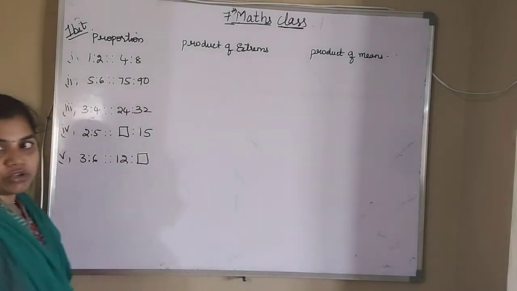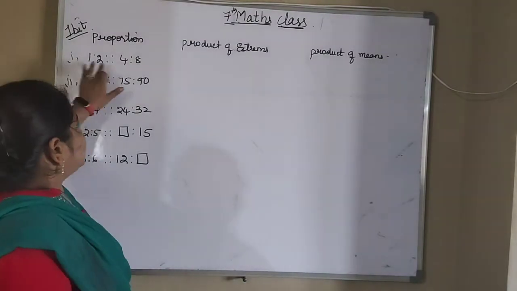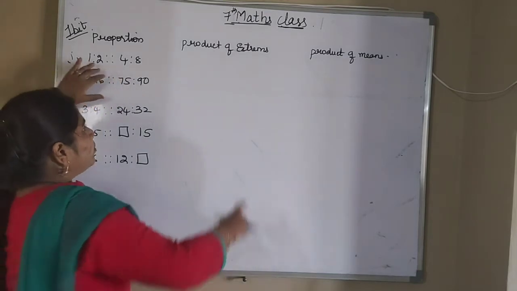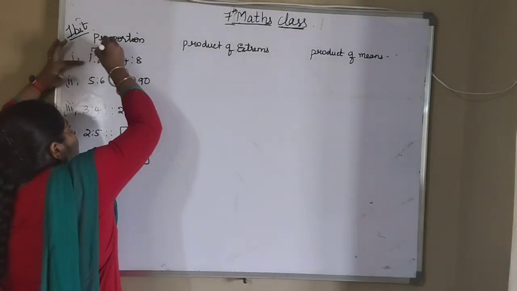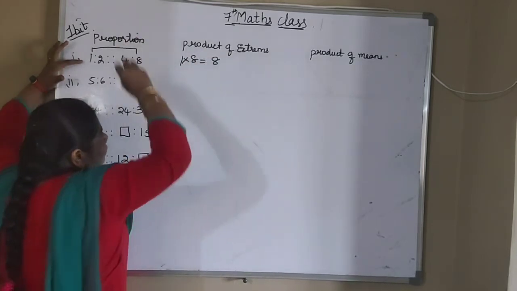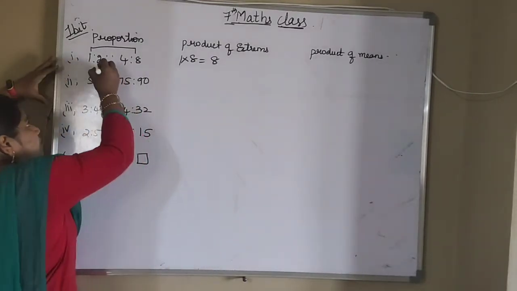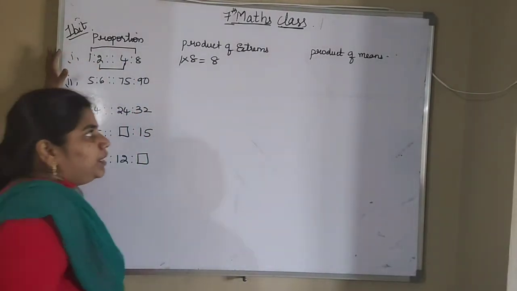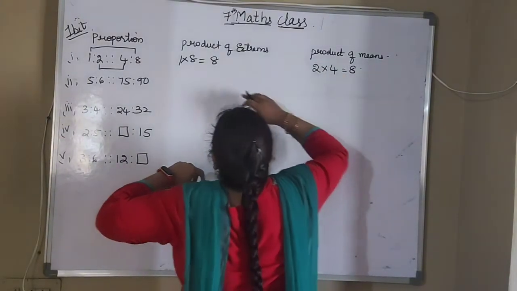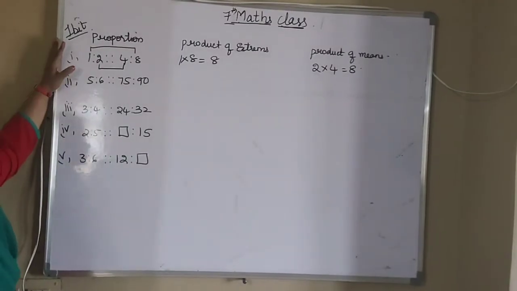So what are the product of extremes here? Already I told you about extremes, that is, first and last terms are called extremes and the middle two terms we will call means. So product of extremes means these two. So it is 1 into 8 will be equal to 8. Now product of means. The middle terms we will call mean terms. That will be 2 into 4 will be equal to 8. So these two are equal, so we can say they are in proportion.